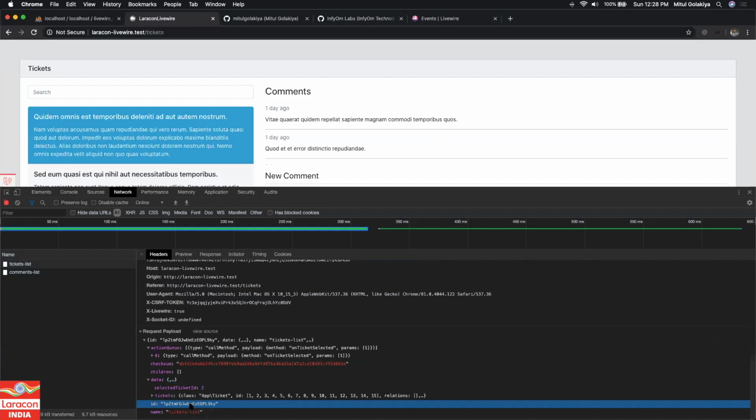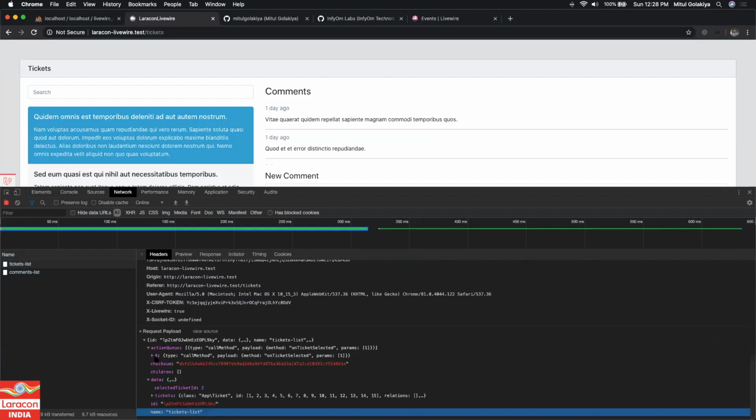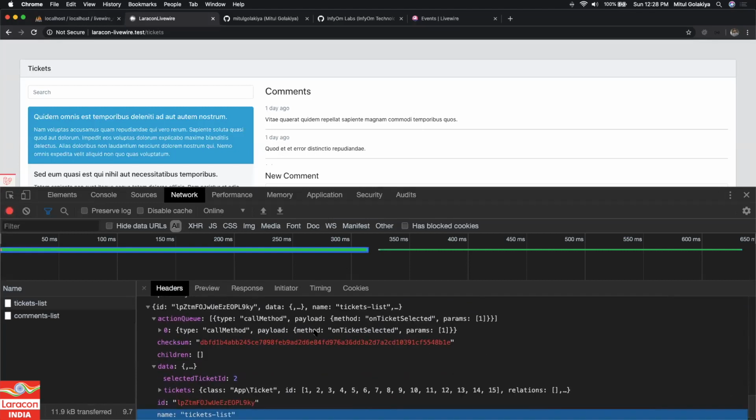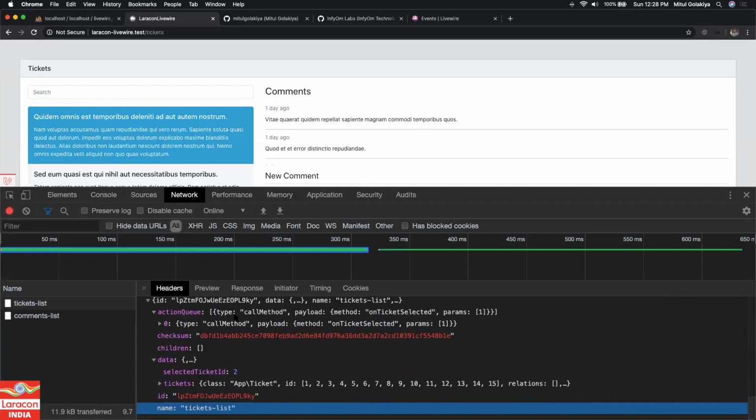Then the ID for some security purpose and the name, right? So it passes this data to the backend on behalf of us, so we do not need to do anything, right? Actually I cannot zoom the panel. See it? So it passed this kind of data and what are we getting in the response?